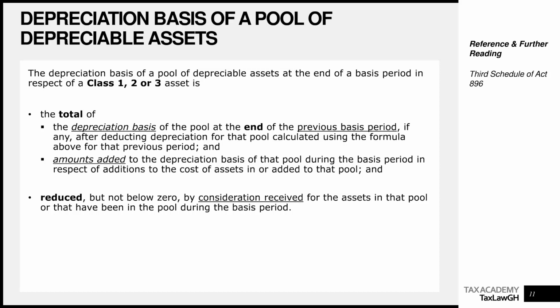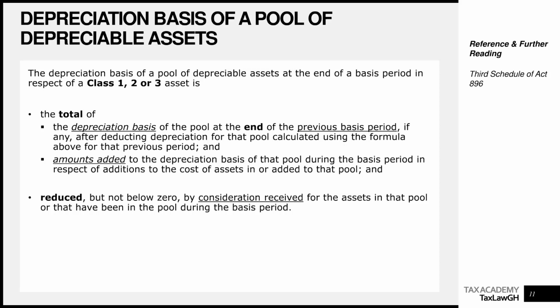We are saying the depreciation basis of a pool equals the total of the depreciation basis at the end of the previous basis period, which let's now call written down value brought forward. Instead of saying opening balance or balance brought forward, the depreciation base of a pool equals the written down value brought forward, if any.